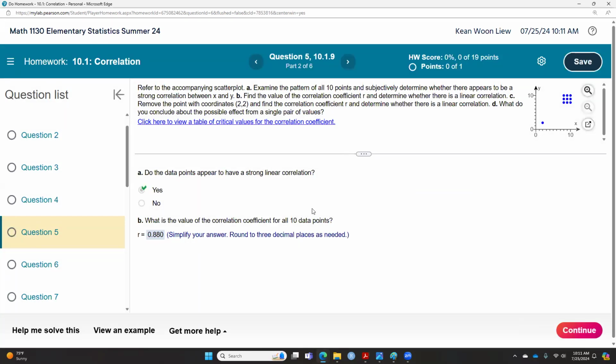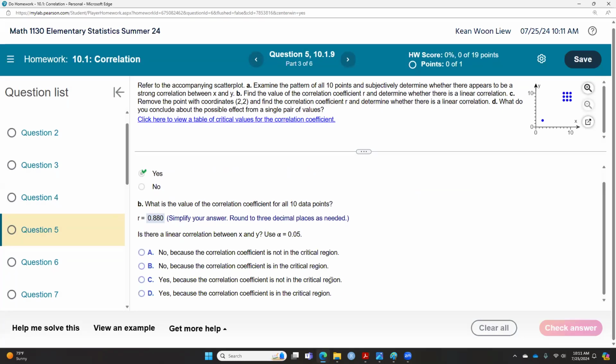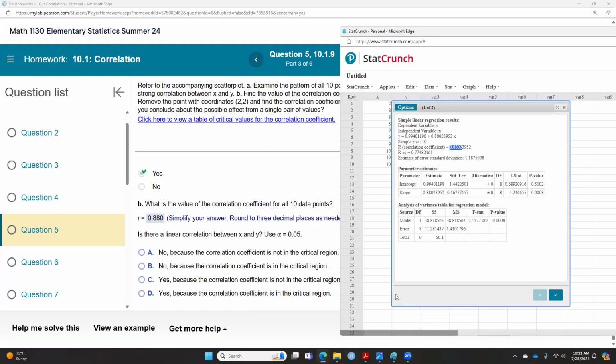Okay. And then do we have any questions? Yep. So is there a linear correlation? As I mentioned yesterday, this question didn't call us to do the whole 7 steps to perform linear correlation. So this question, we're just looking for p-value and alpha. If your p-value is less than alpha, then the answer is yes. In this case, your p-value here is less than alpha here, so your answer is yes.